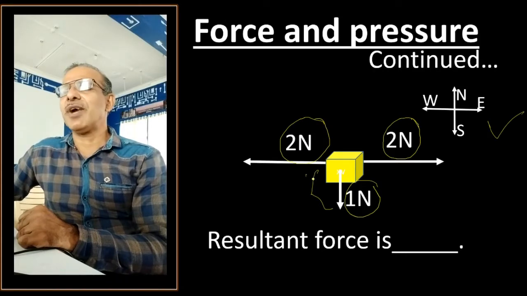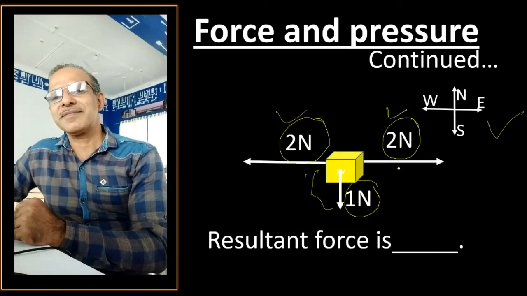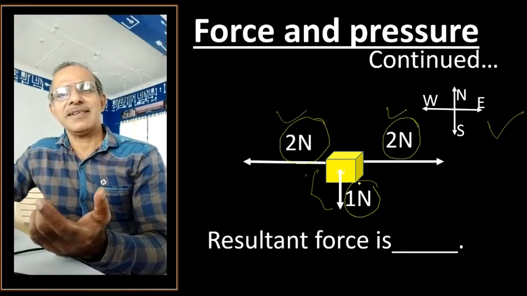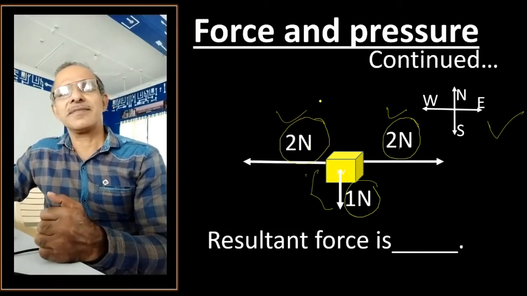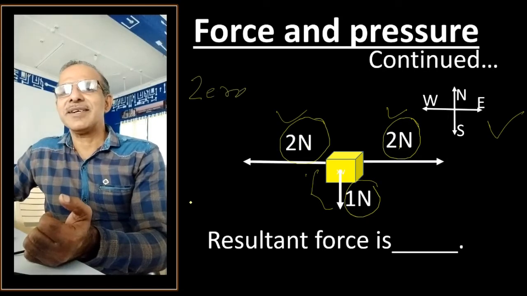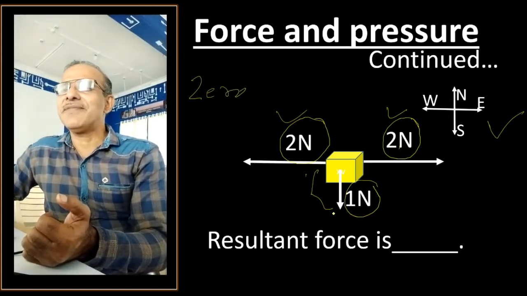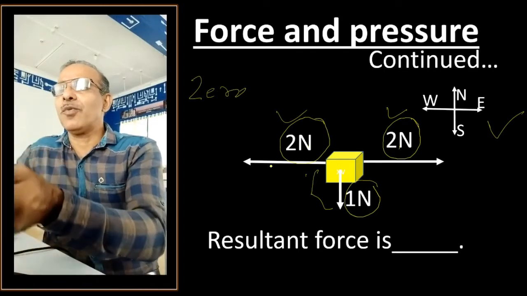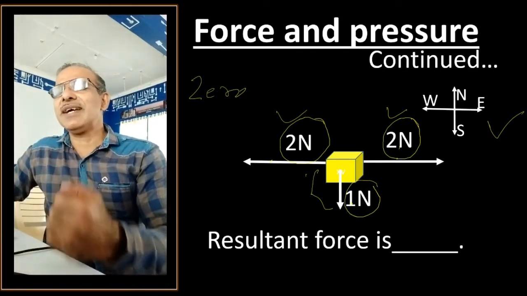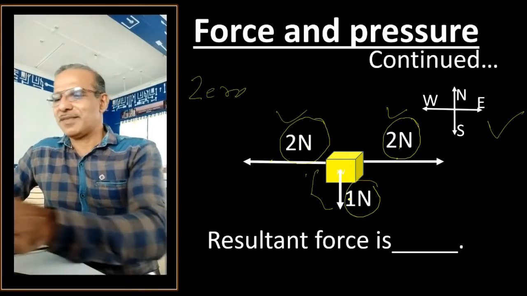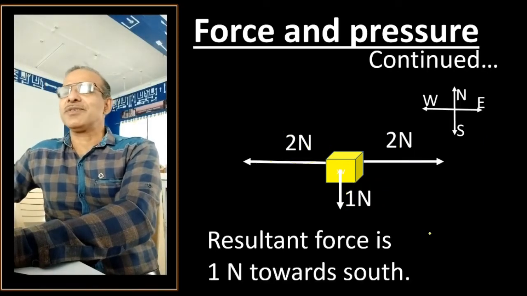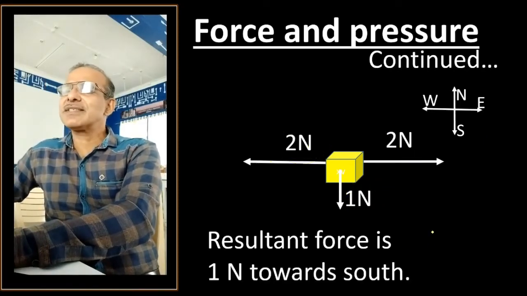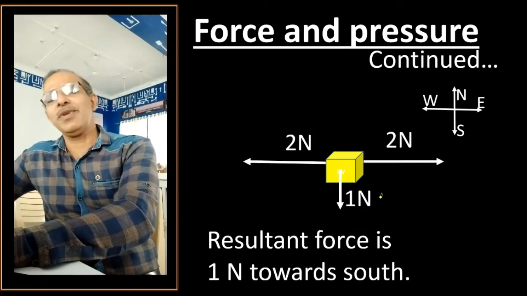In its absence, what will happen if 2 Newton and 2 Newton are applied in opposite directions? They cancel each other. So the effect of these two forces becomes 0. Now what remains? 1 Newton, right? The effect of these two forces becomes 0, but the 1 Newton force is still acting, and that's why, where will the object go? Downwards, that is towards south. And how much force? 1 Newton force towards south, because there is no other force here to pull it up.